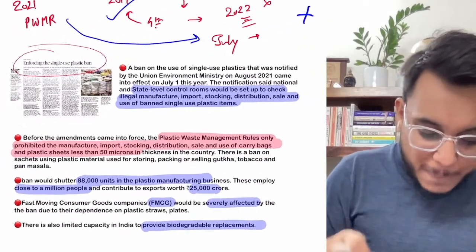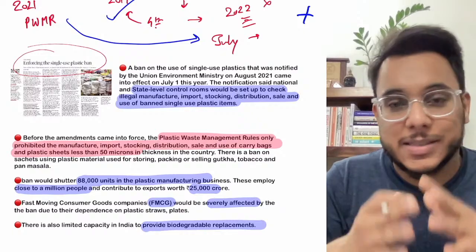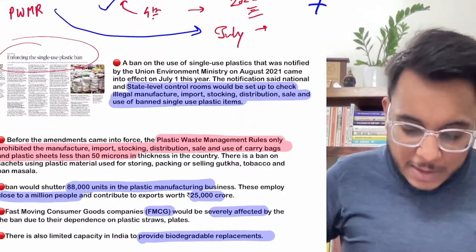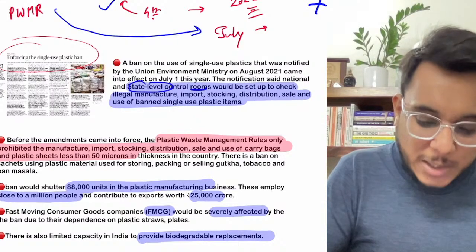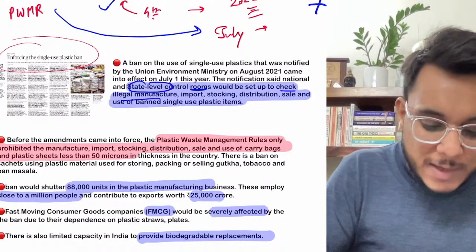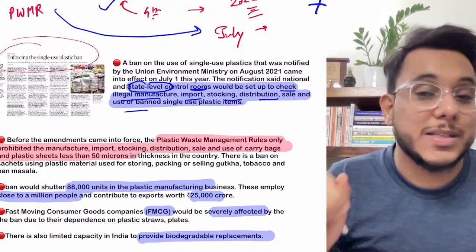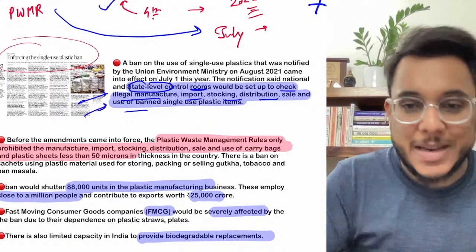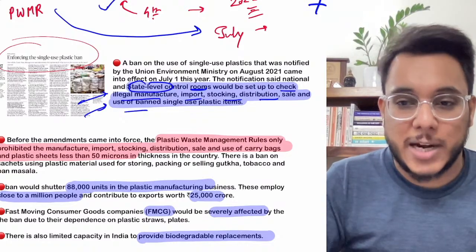Now coming back, guys, to implement these plastic waste management rules and to make sure that single use plastics are phased out properly, the state governments have come out with state level control rooms. These control rooms would check the illegal manufacturing, import, stocking, distribution, as well as sale of single use plastics. If any such thing is going on, penalties will be imposed.